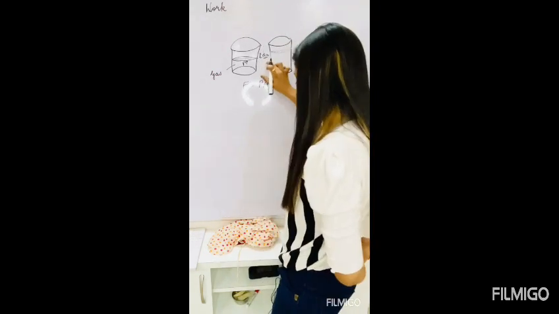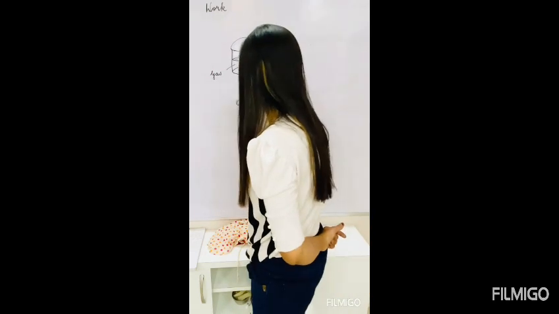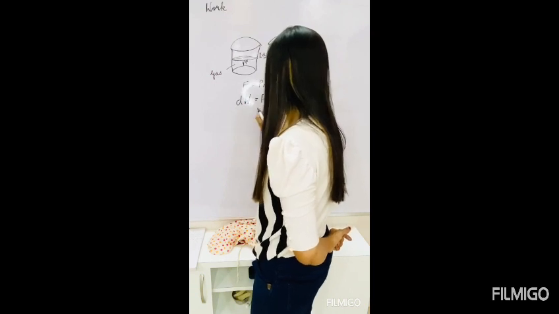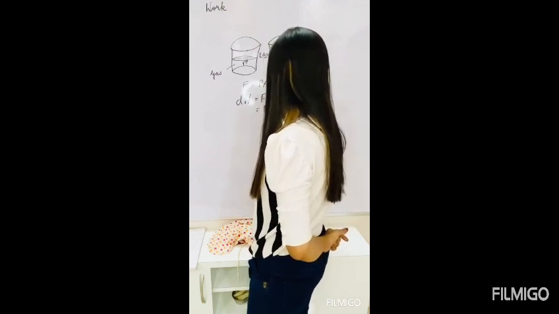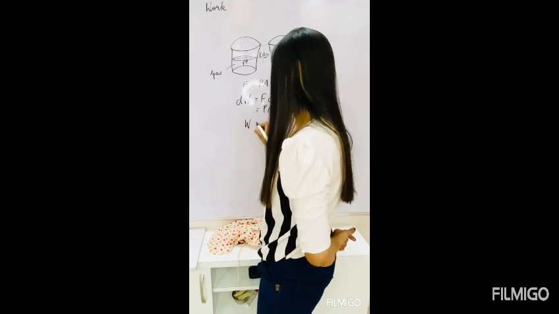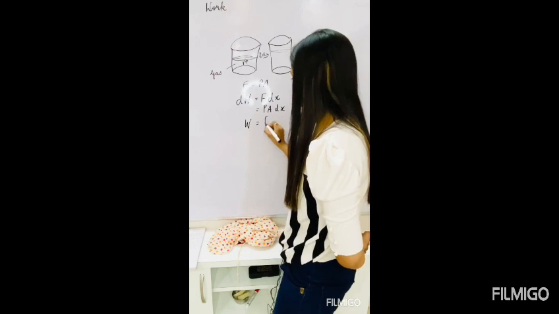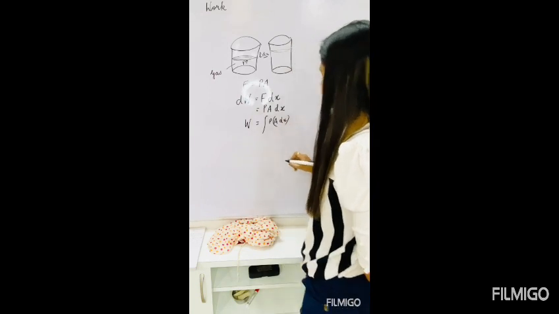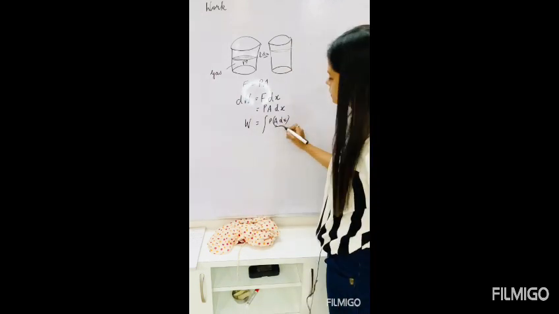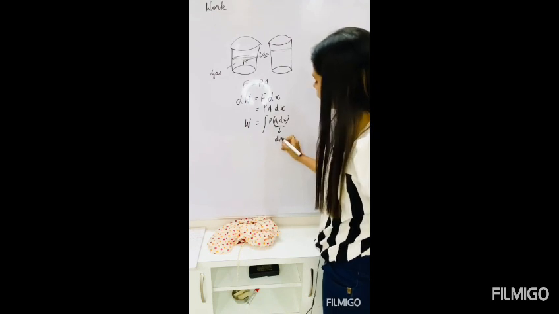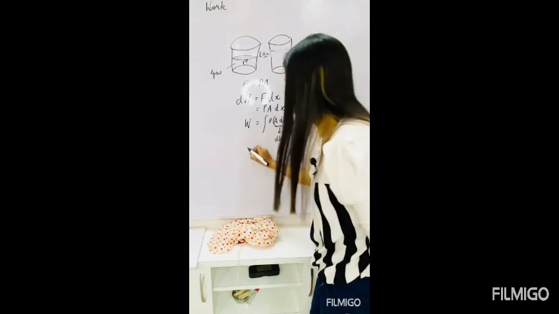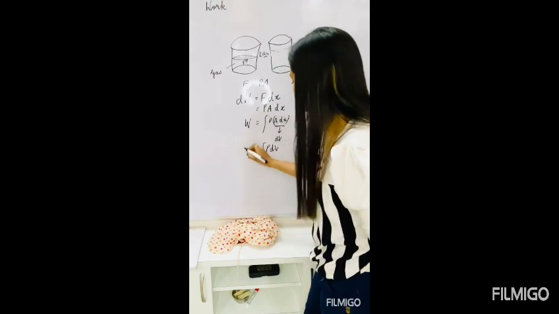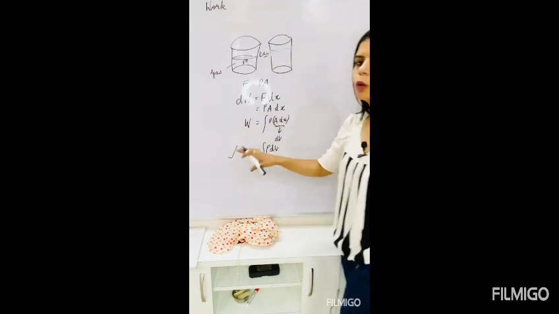Now if displacement is dx, then change in work done is equal to F dx. F is equal to pressure times area, so dW = P A dx. Now what is A dx? This is the small change in volume, we can take this as dV. So work done will be the integration of P dV, correct? So we'll take this formula of work done from now onwards.